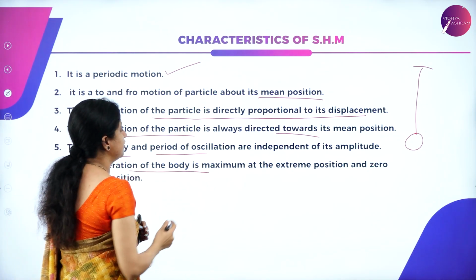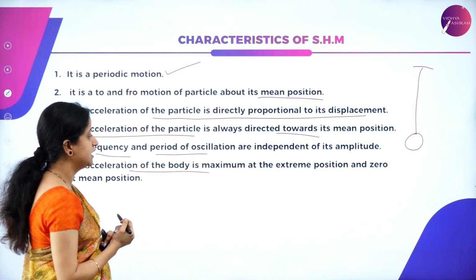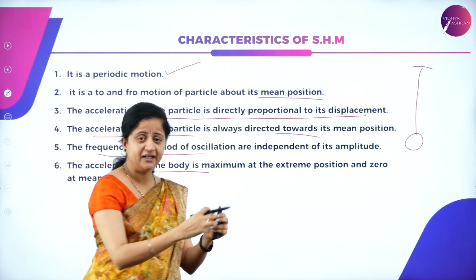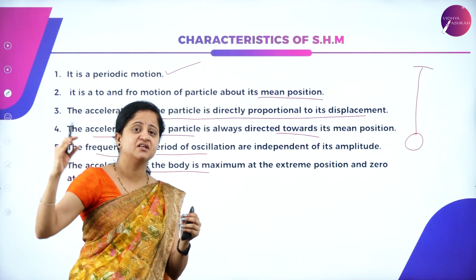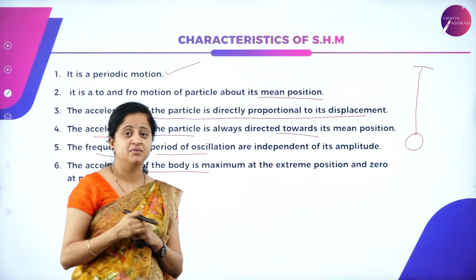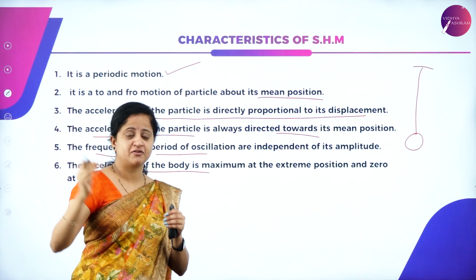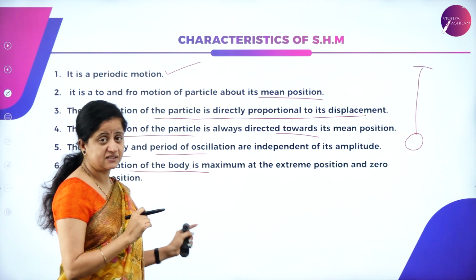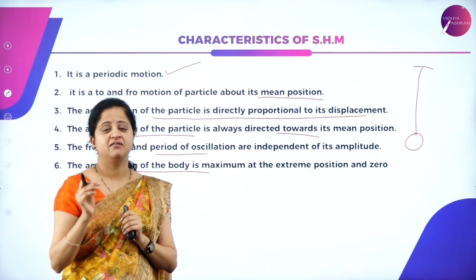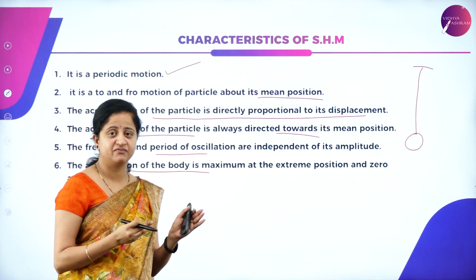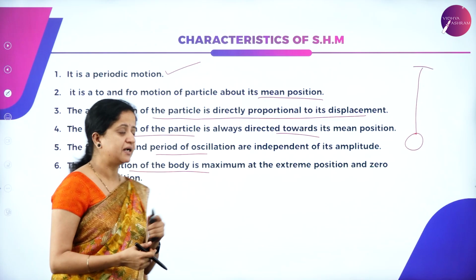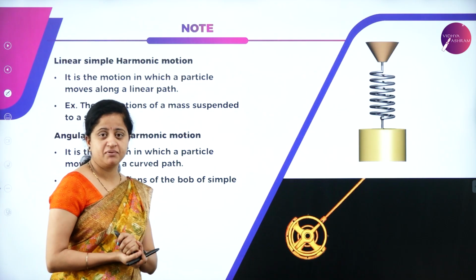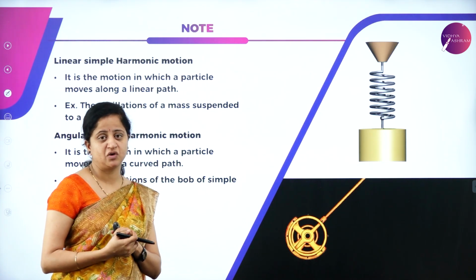And the acceleration of the body is maximum at the extreme position and zero at the mean position, because when it gets accelerated it reaches the extreme position where it is maximum, and after coming back to the mean position, the acceleration is zero. But how to accept it? We will have to substitute certain values in a few expressions to accept this point, which we will do in further slides. So now we know what simple harmonic motion is and what its characteristics are.